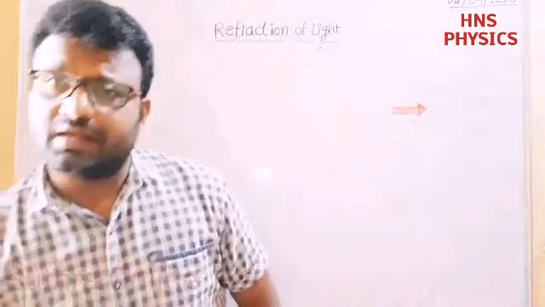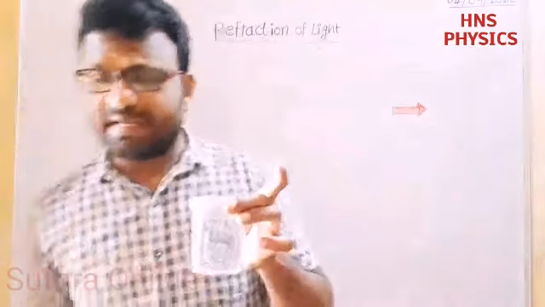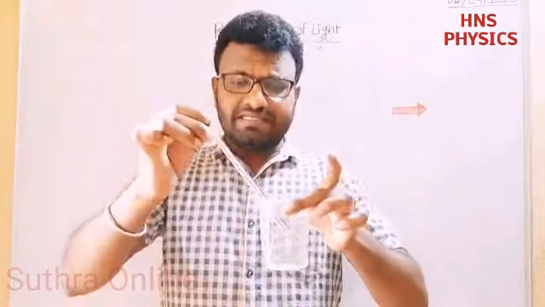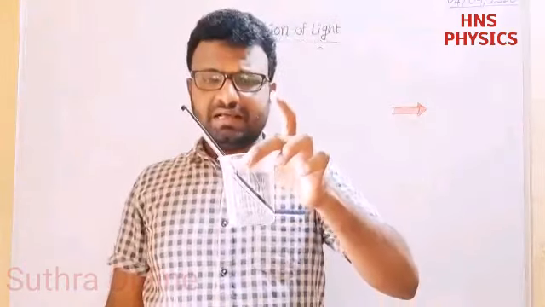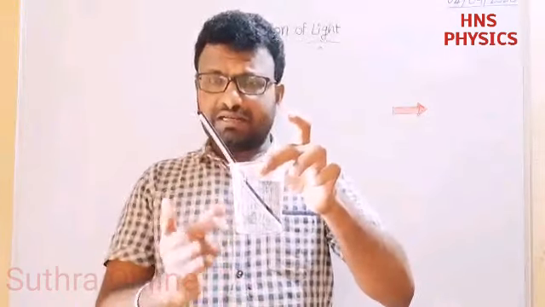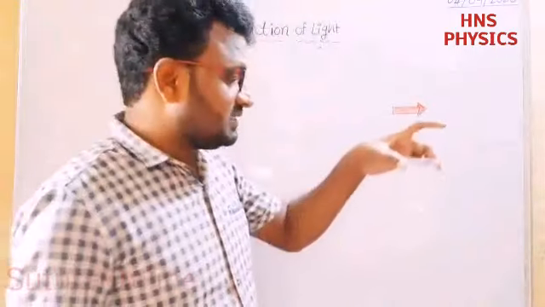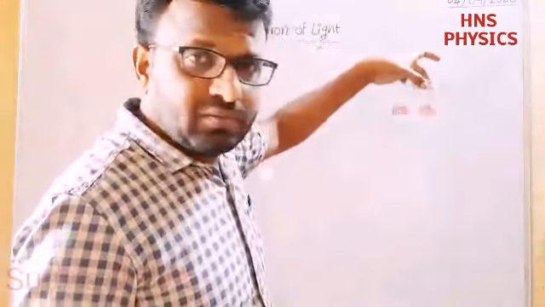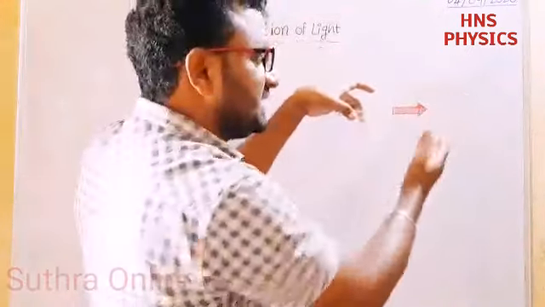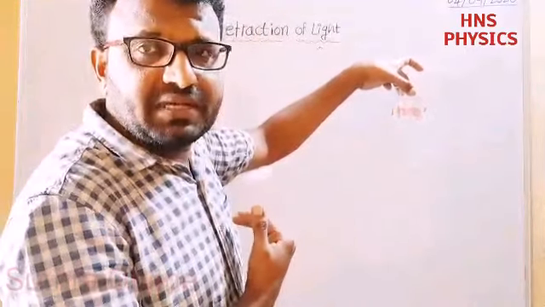I'm going to take a glass of water. In that glass, I'm going to take one pencil. It looks straight. If I place it here, what happens? The pencil appears to be bent, right? And we'll see one more example on the board. One arrow is there. If you observe that arrow, it appears reversed. Generally, that arrow is on the right side, but if you observe it through a glass of water, it appears on the left side.